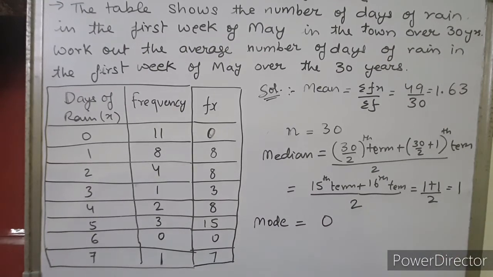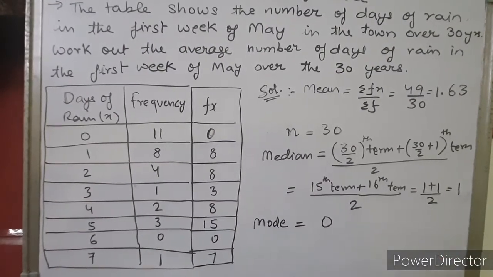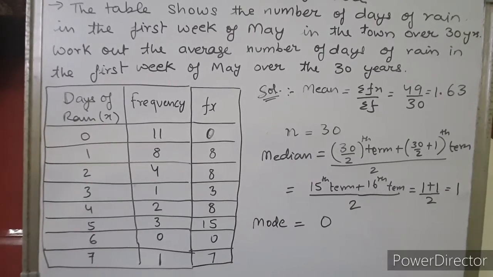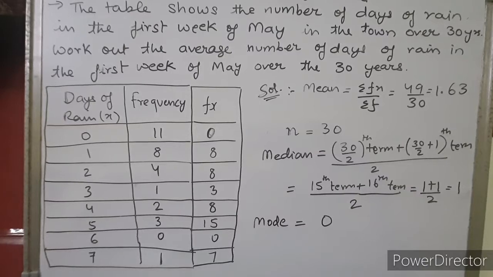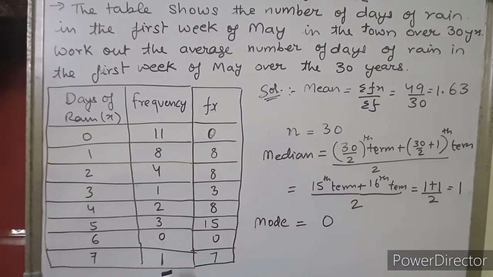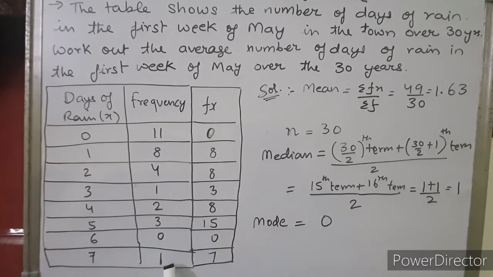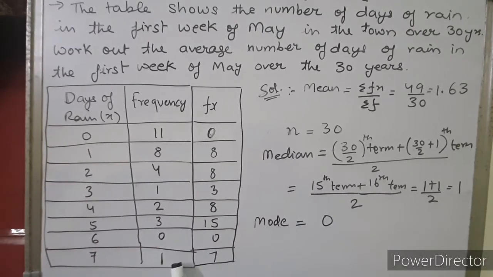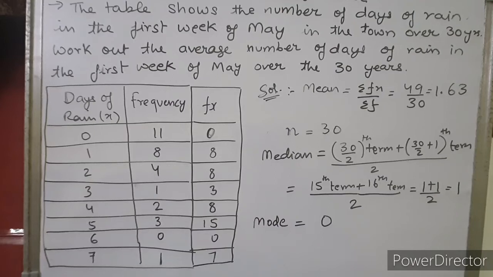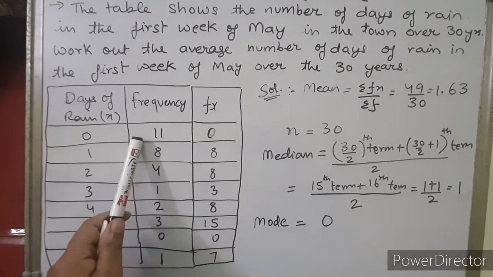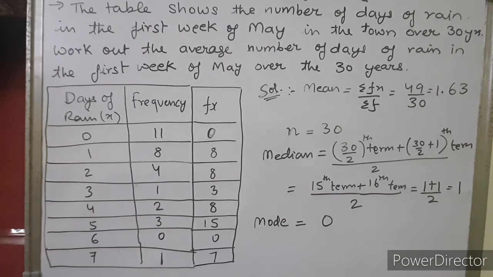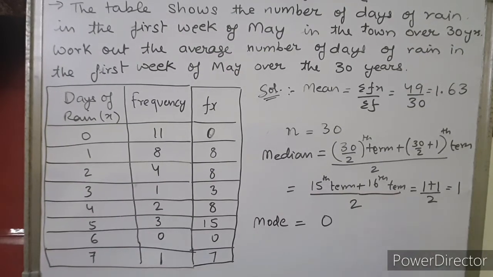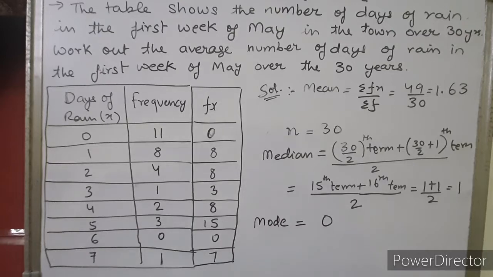Alright. Now let's calculate the mode. What is mode? Mode is the most frequent value. You can observe in the table which value has the maximum frequency. You can easily see the maximum frequency is 11, and 11 is the frequency of 0. So the mode of the data is 0. Understood, children? Please note down.